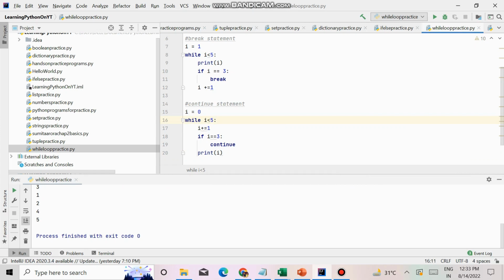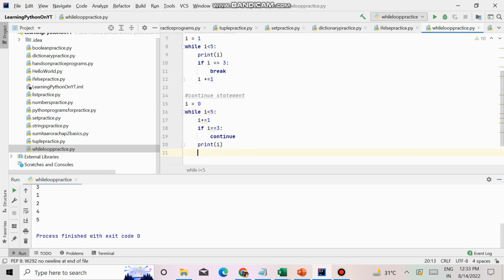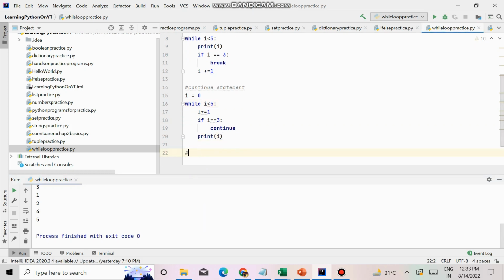This is the difference between break and continue. Break breaks out of the whole loop. Continue doesn't let me move to the next statement; it takes me back to the start of the loop. Now there is an else statement also with while, as we had with if. So similarly we have an else statement with while.